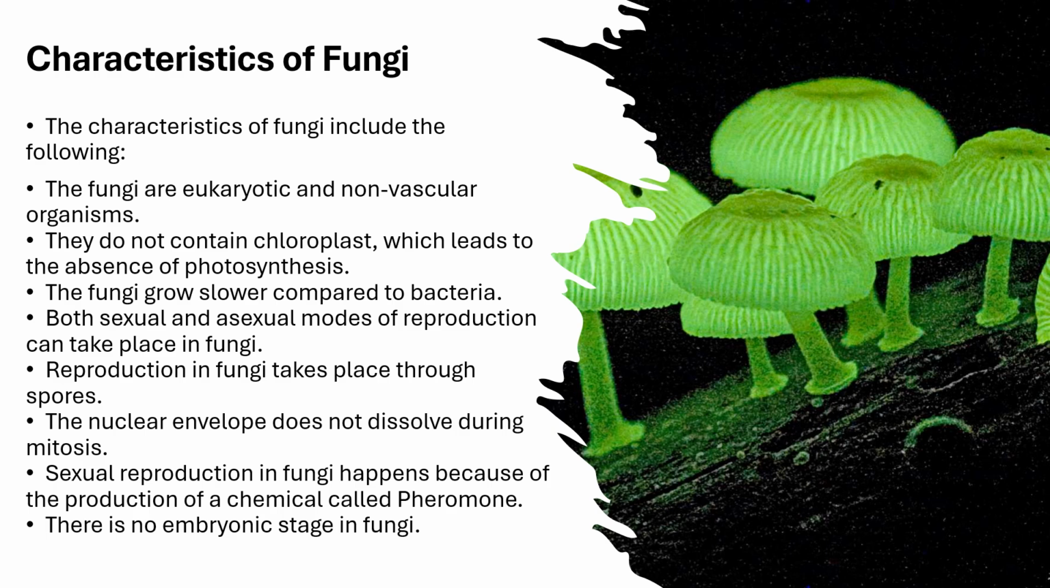Characteristics of fungi. The fungi are eukaryotic and non-vascular organisms. The fungi do not contain chloroplasts, so the photosynthetic process is absent in fungi. They grow very slowly when compared to bacteria. Their mode of reproduction is both sexual as well as asexual. The reproduction in fungi mainly takes place with the help of spores. The nuclear envelope does not dissolve during mitosis. Sexual reproduction in fungi happens because of the production of certain chemicals called pheromones, and there is no embryonic stage in fungi.